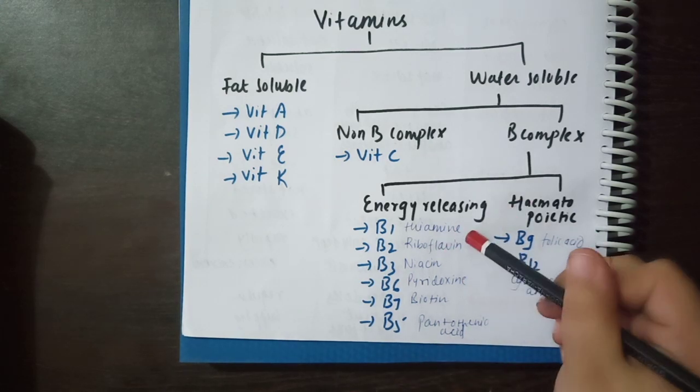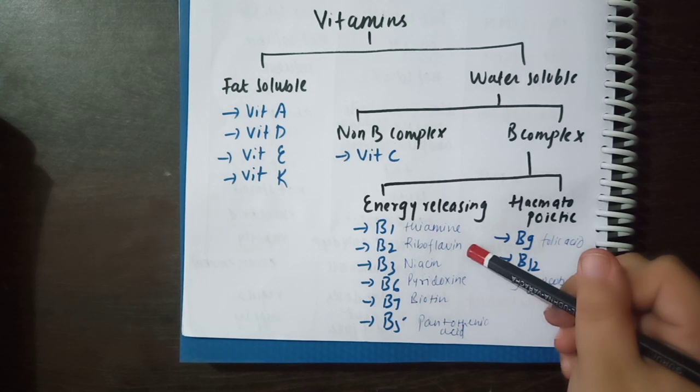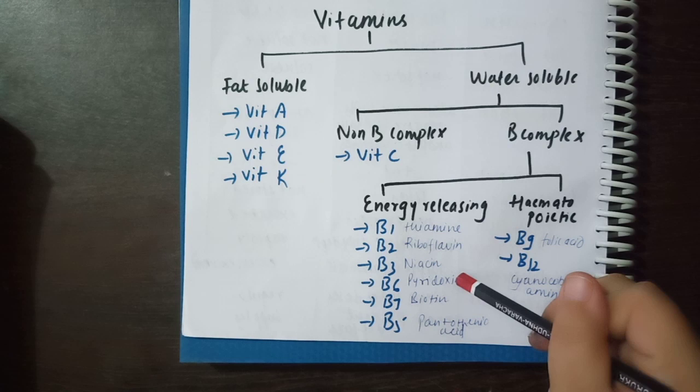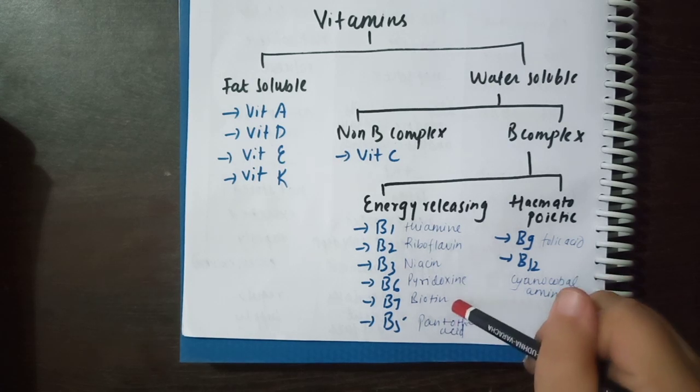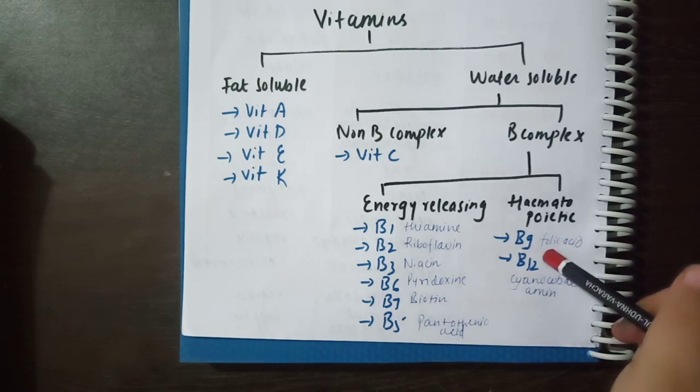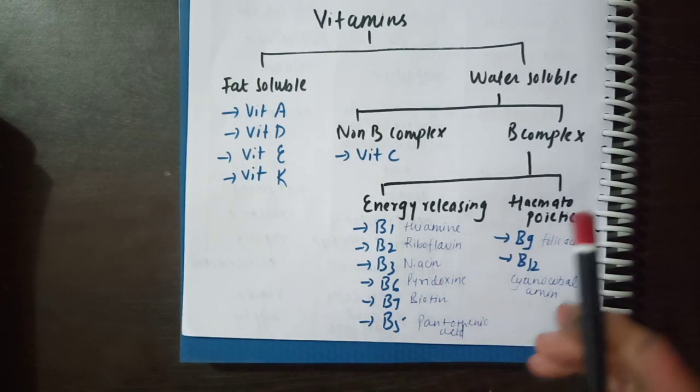Now naming them, B1 is thiamine, B2 is riboflavin, B3 is niacin, B5 is pantothenic acid, B6 is pyridoxine, and B7 is biotin. Talking about the hematopoietic, B9 is folic acid and B12 is cyanocobalamin.